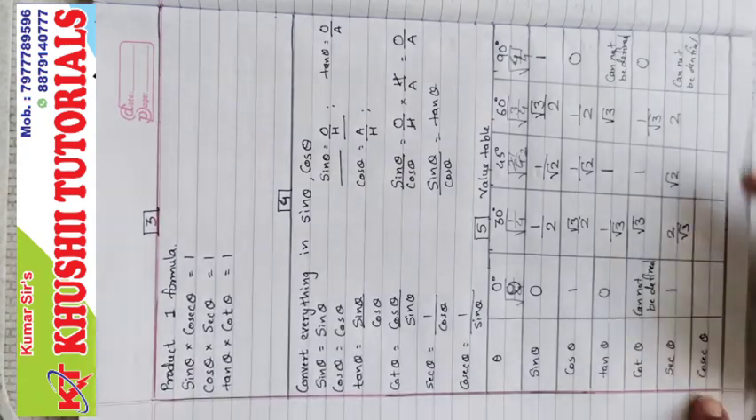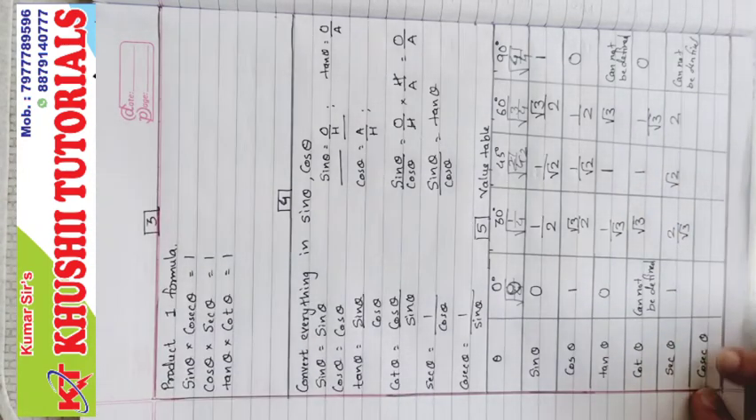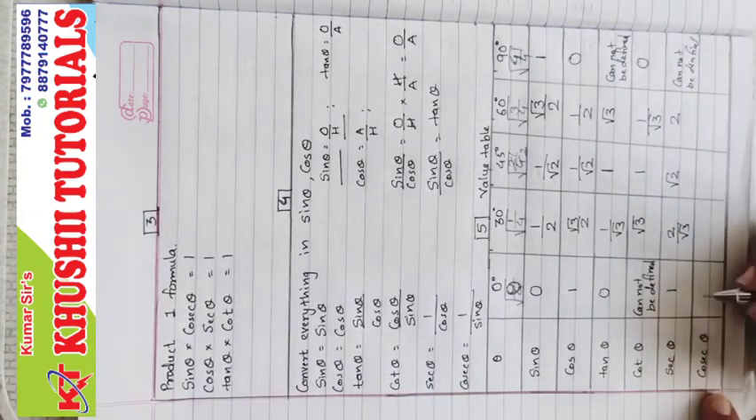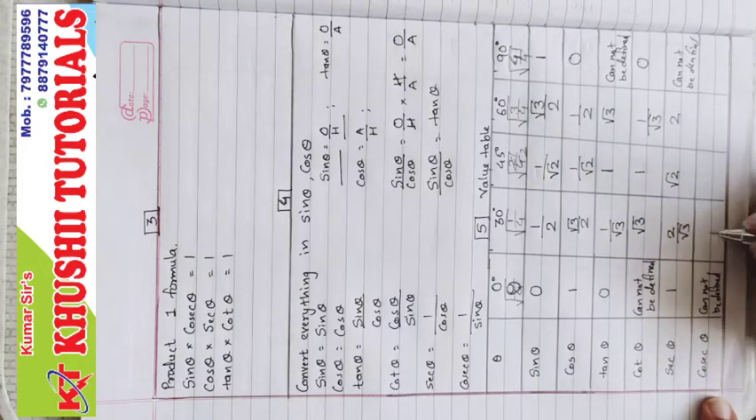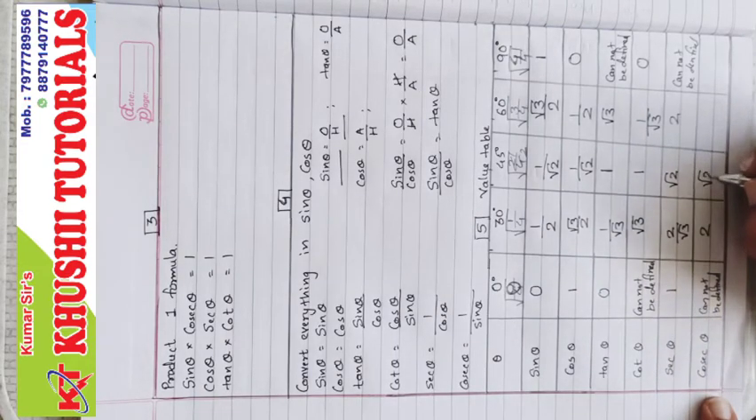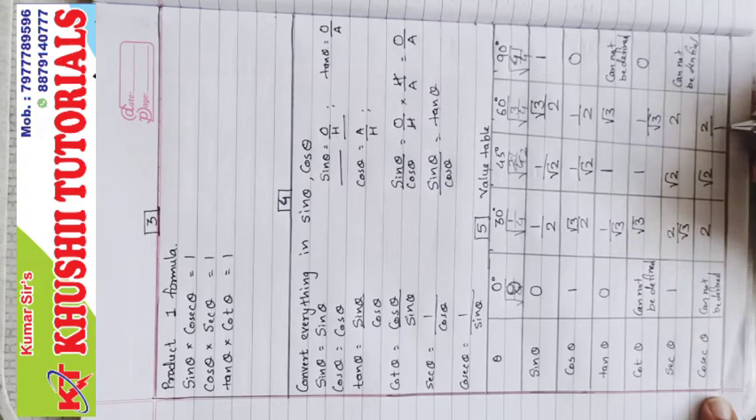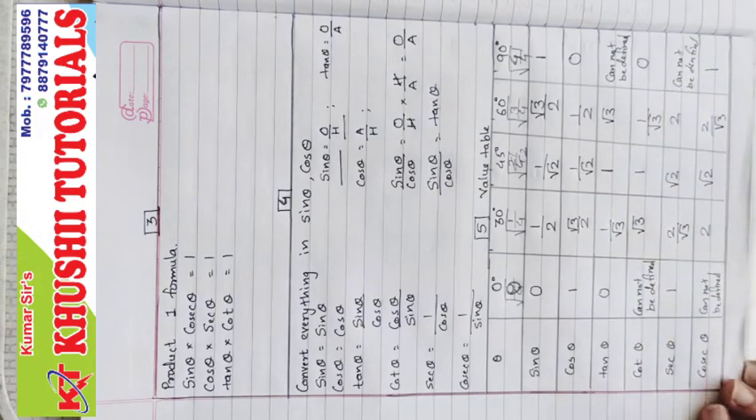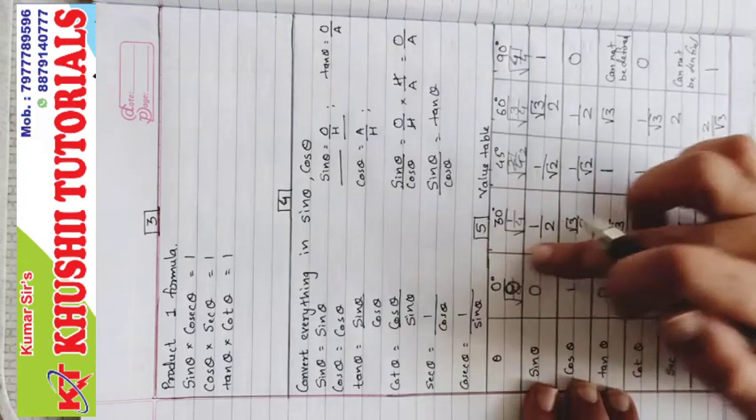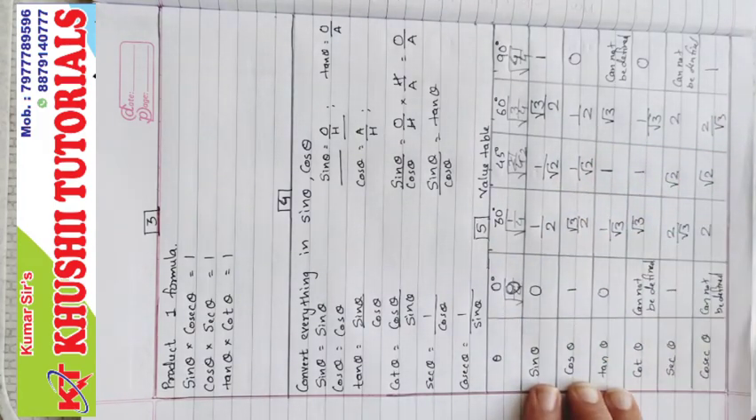Now cosec theta. Just like cosecant and secant, it is the reverse of this. So first will come cannot be defined, then 2, then root 2, then 2 upon root 3, and then 1. If you know the first three values, that is more than sufficient.